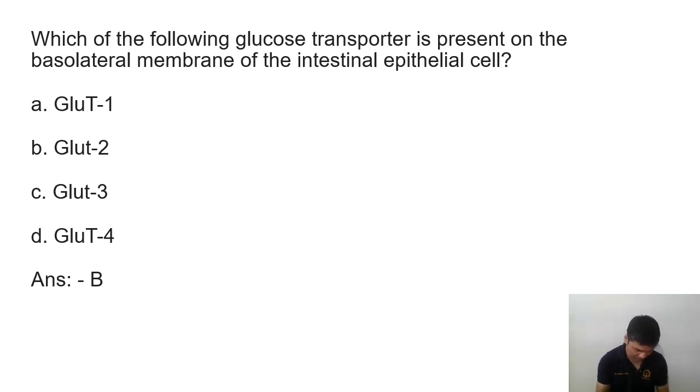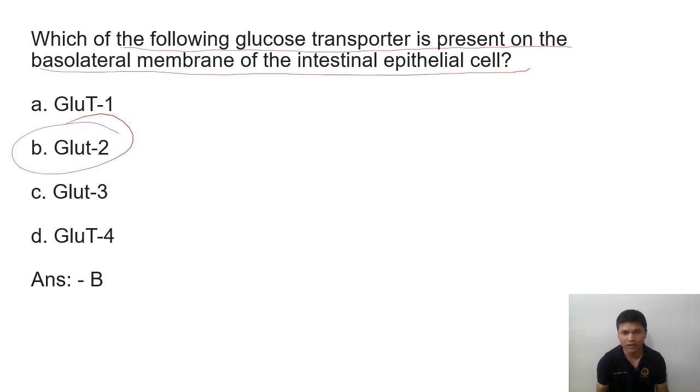And here there was a controversy about which question it was. So another question, we'll discuss a similar type of question. Which of the following glucose transporters is present in the basolateral membrane of the intestinal epithelial cell? So we have already discussed, nothing to say. This is GLUT2 in the basolateral membrane in case of intestine, kidney, and liver, everywhere GLUT2.